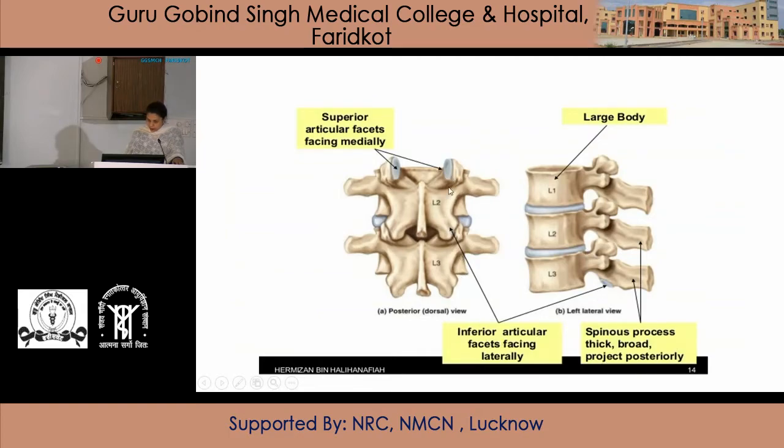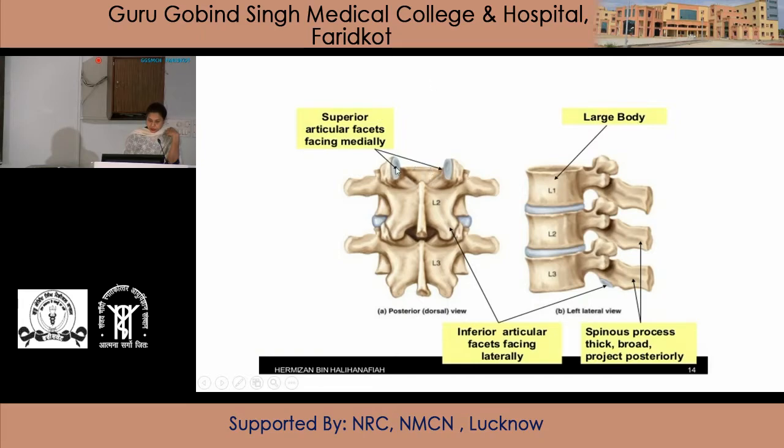The superior articular process consists of the superior articular facet, and the inferior articular process consists of the inferior articular facet. The superior articular facets are directed medially and the inferior articular facets are directed laterally. The superior articular processes are directed backward and medially, and the inferior ones are directed forward and laterally.